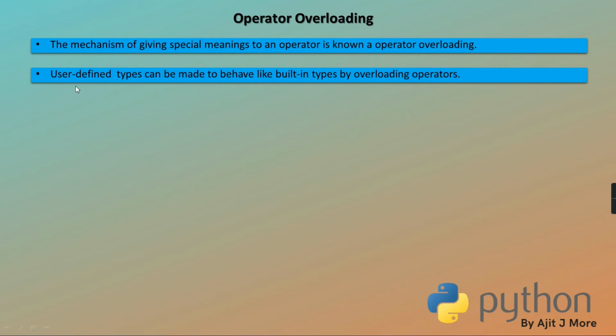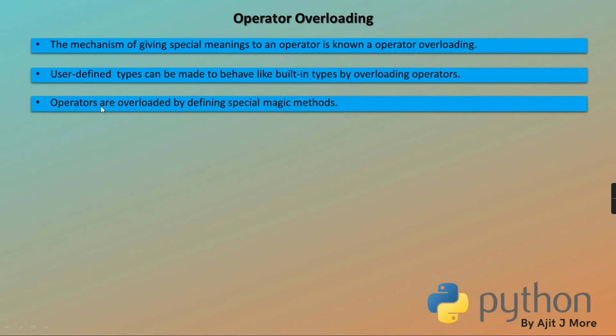User defined types means those which we have created, like my pizza class, my time class, my date class, stack class, queue class. On my classes I operate that operator in the same way as I do on basic types like ints, floats, strings and booleans.